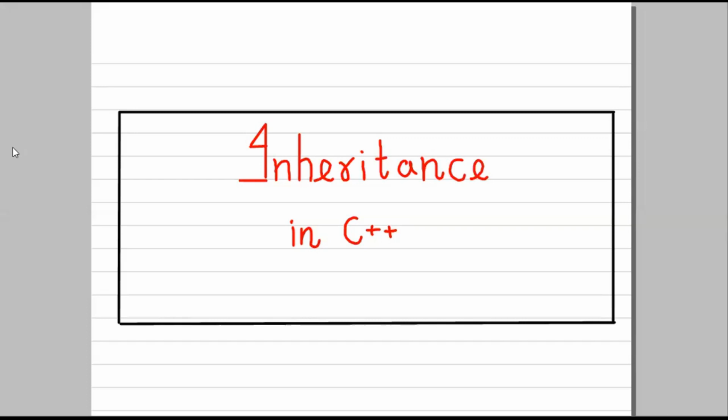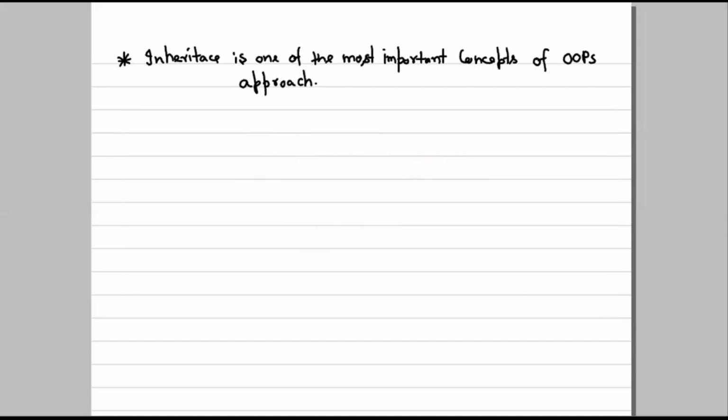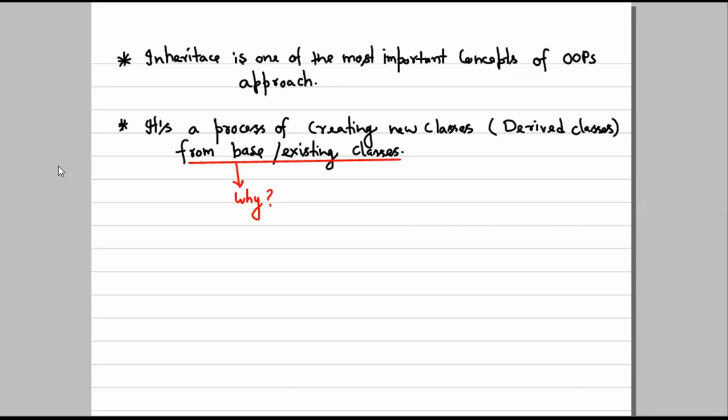First of all, as we have already discussed in probably the first unit, inheritance is one of the most important aspects or concepts of the OOPS approach, and why it is important we are about to see. So what is actually inheritance? It is a process of creating new classes, or derived classes, from the base or existing classes.